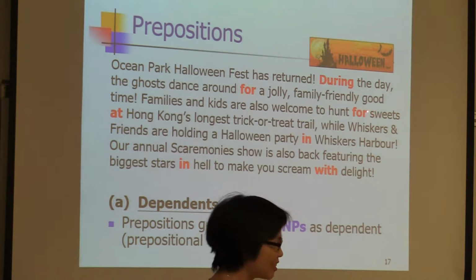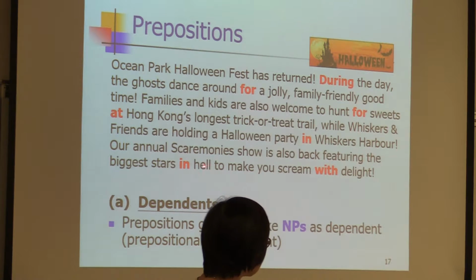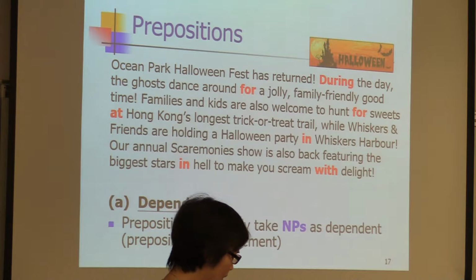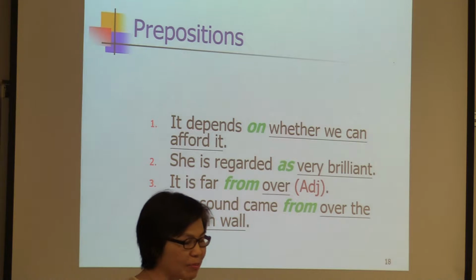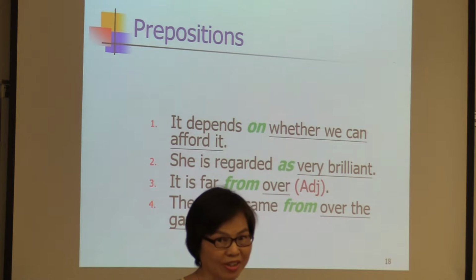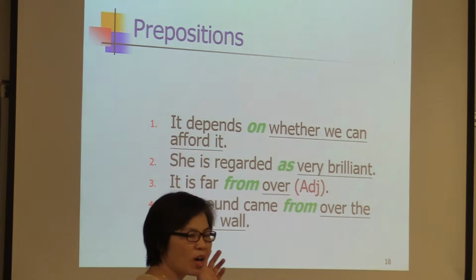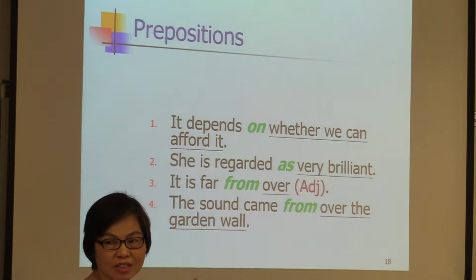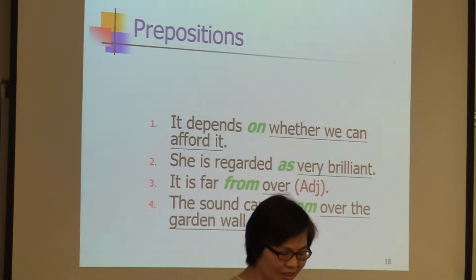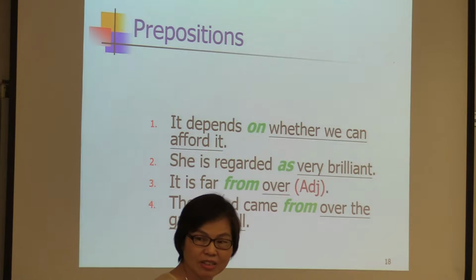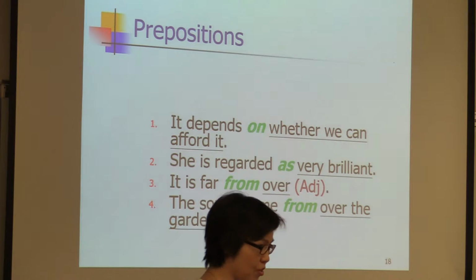For sweets, a noun phrase, and so on. So all the others here are noun phrases. In help, noun phrase. But the dependent of a preposition is not always a noun phrase, although usually it is. Like here, it depends on what? On whether we can afford it. Whether we'll buy the house or not depends on whether we can afford it. So what is whether we can afford it? A clause.